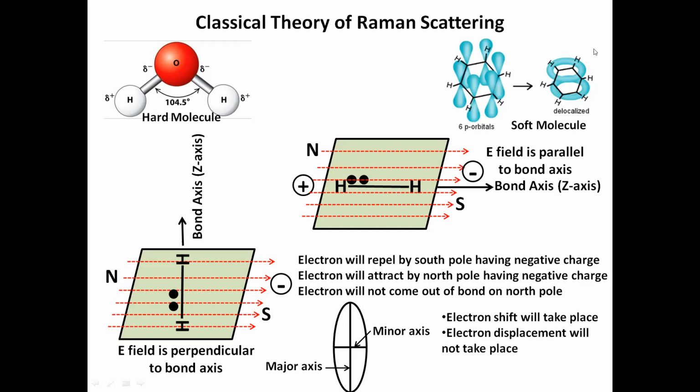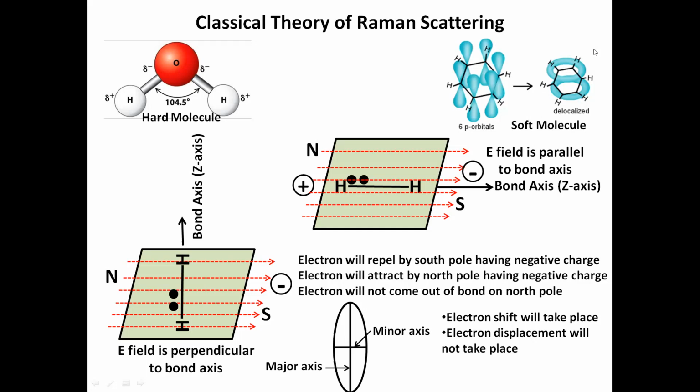So now you can see the electrons which are present there have their electron cloud. But what will be the shape of that electron cloud? That can be represented by this ellipsoid. It will gain the shape of an ellipse. That's why it is called the polarization ellipse, or different people have called it by different names. But conceptually, the electron cloud will gain the shape of an ellipse.